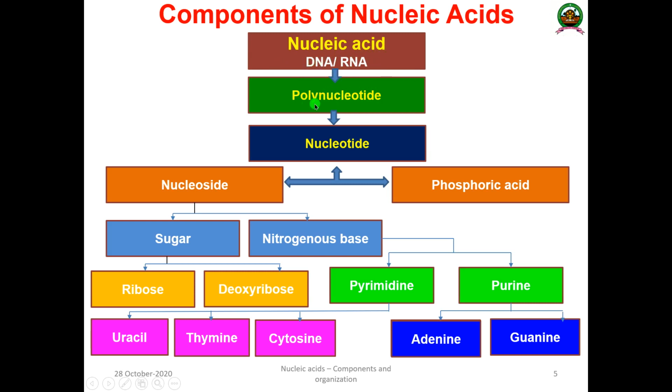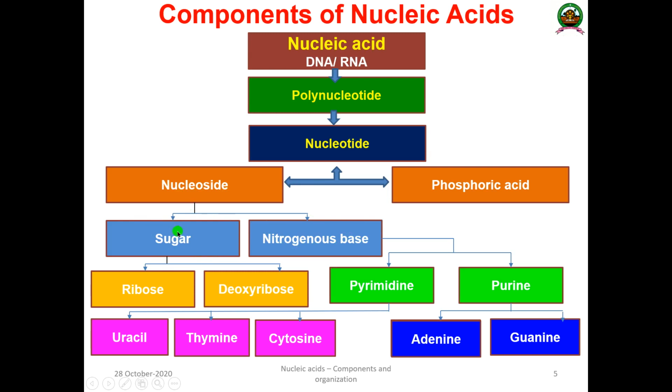They have many nucleotides, and each nucleotide is a monomer. A nucleotide consists of two major components, one is a nucleoside and the other is phosphoric acid. And the nucleoside consists of two molecules, a sugar and a nitrogenous base.